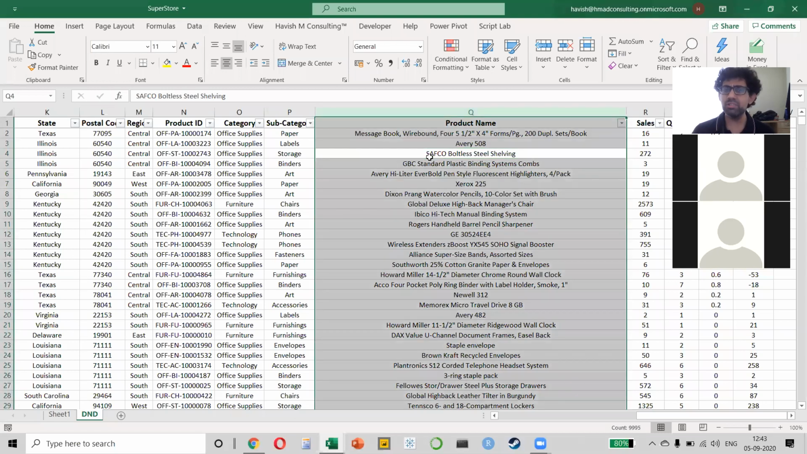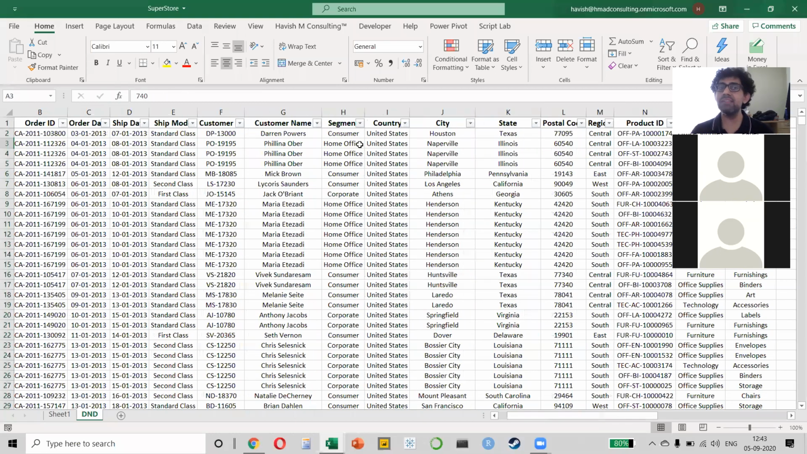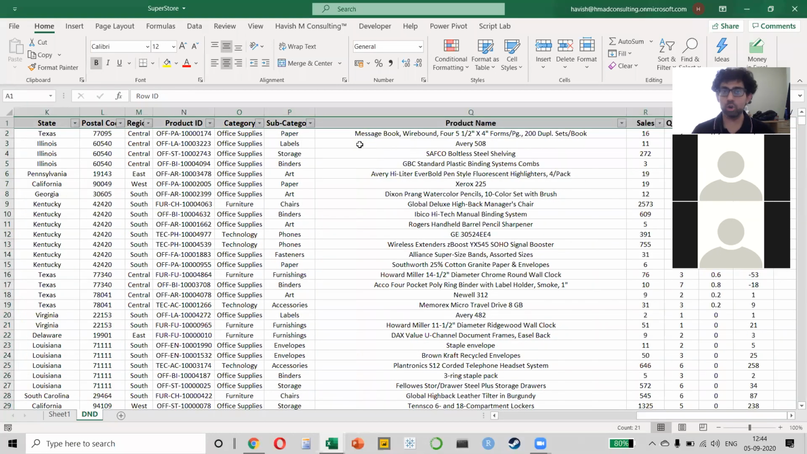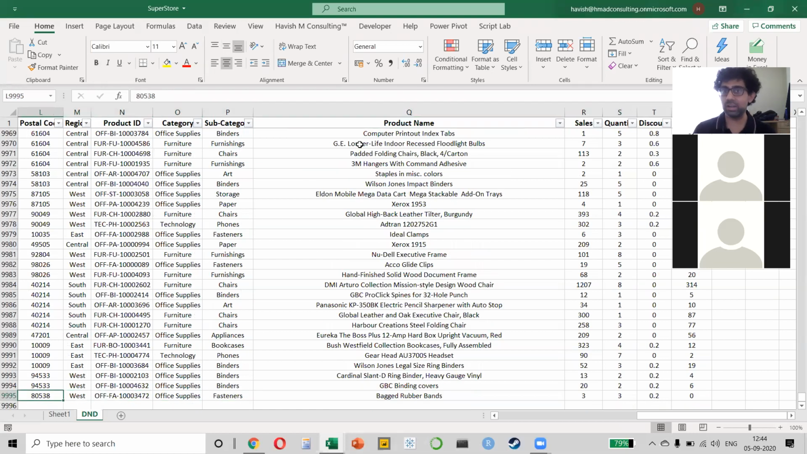The product name we don't require, so for now, I'll just remove it. Then we have the sales quantity, discount, and profit. So basically, we have 21 columns with us, and 4 of these are numbers: sales, quantity, discount, and profit. And we have about 10,000 records with us. And remember, the data is for 4 years.